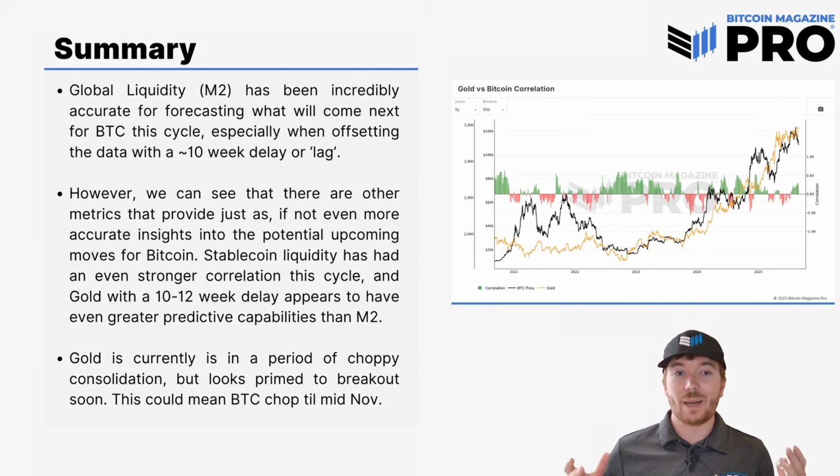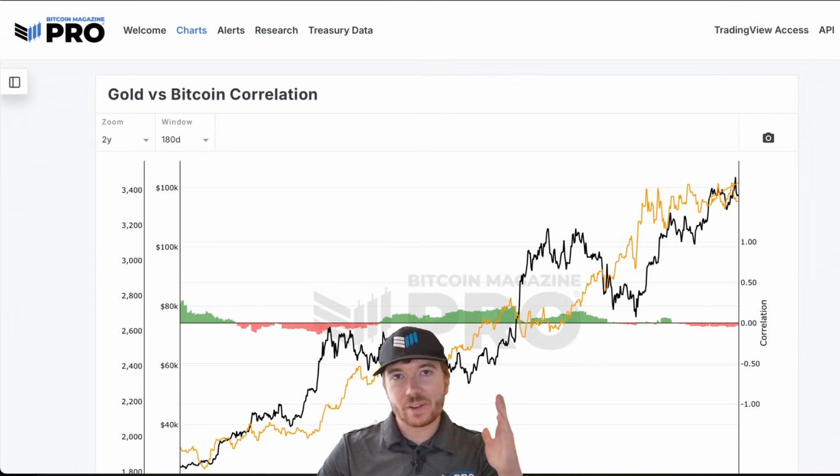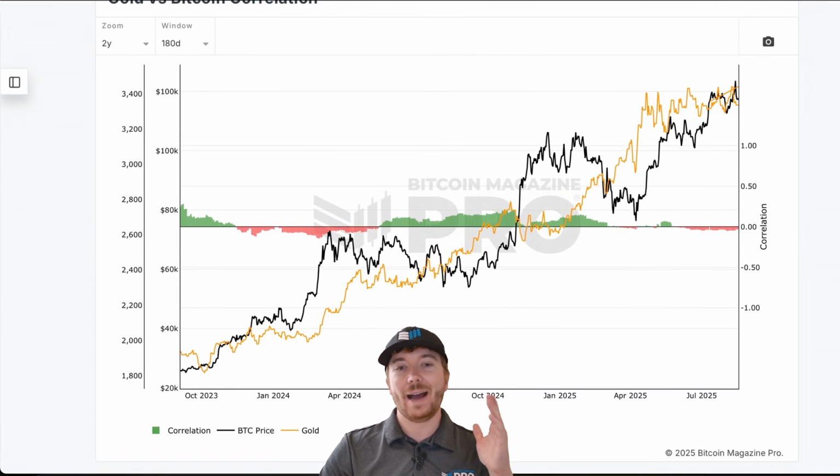But as gold does look primed to potentially break to new all-time highs any day now, it could mean that Bitcoin could be in this period of sideways until maybe mid-November, but then could be primed for a very strong end to 2025.